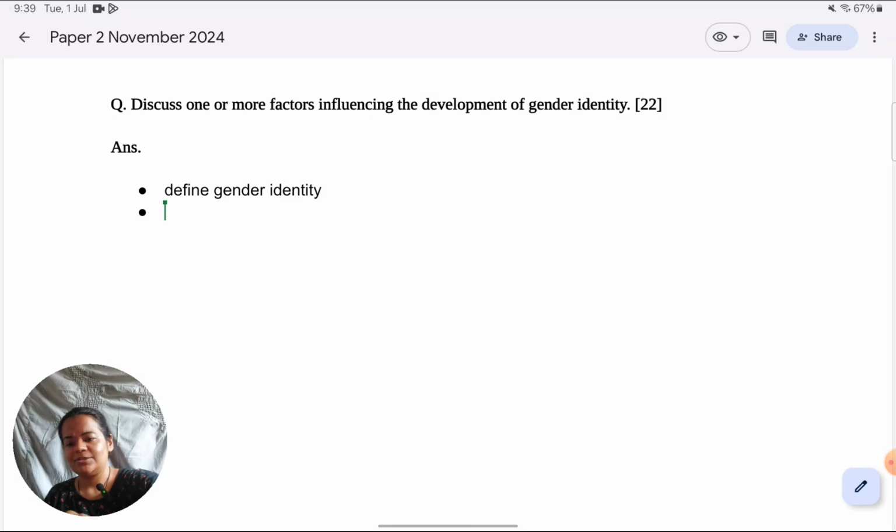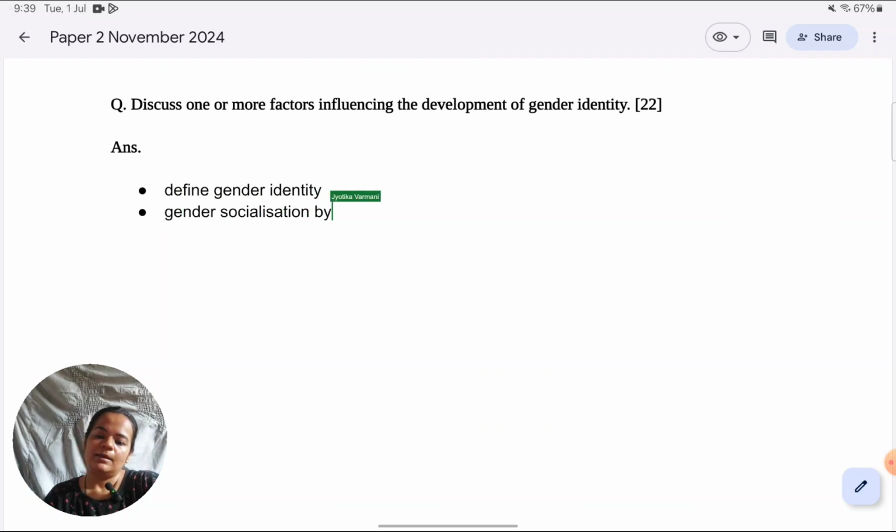Okay, then they have suggested one or more factors. As always, I would suggest take any two factors. It gives you a good balance between depth and breadth. So I would take gender socialization by parents as one factor and the larger culture as another factor. I will emphasize socialization by parents because there's also gender socialization by peers. So just to keep it clear that I'm taking the parents one, I'm going to mention that.